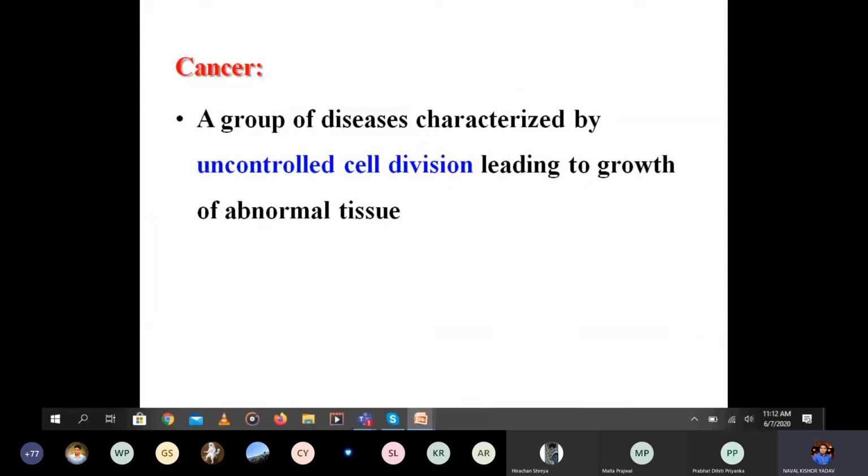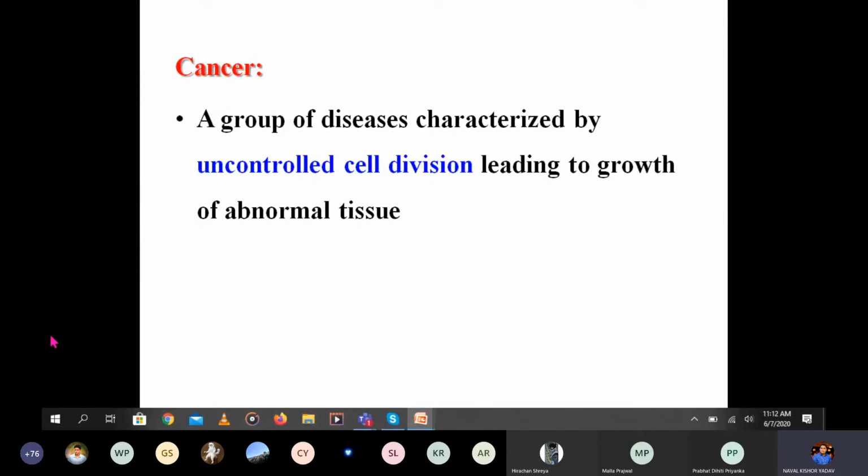Now come to the cancer. As I told before, it is an uncontrolled cell division that finally leads to the growth of abnormal tissue. That is known as cancer. It is a group of diseases characterized by uncontrolled cell division, leading to the growth of abnormal tissue, and that is known as cancer.